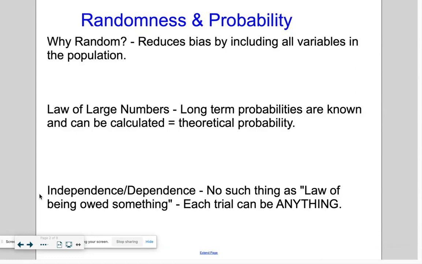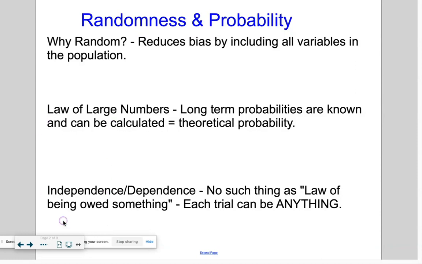Their ideas are dependent on what the other person thinks. If I think one thing, then maybe my friend thinks the same way I do, and somebody else might think differently, right? So if I just survey the people who are my friends, it's going to be a dependent situation, and this probability is going to be off. It's not going to represent the truth anymore. So we want things to be independent. We want to make sure that one answer isn't affecting another answer. So our probabilities are true, right?